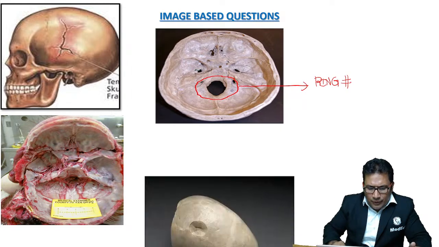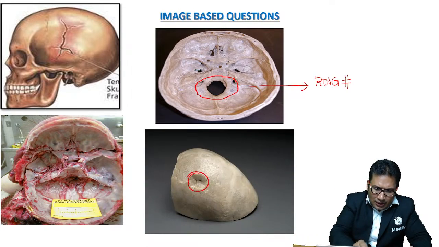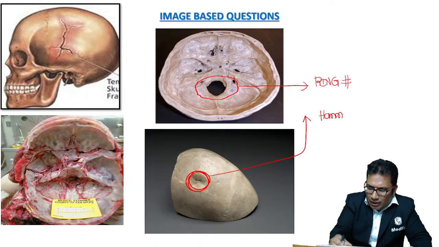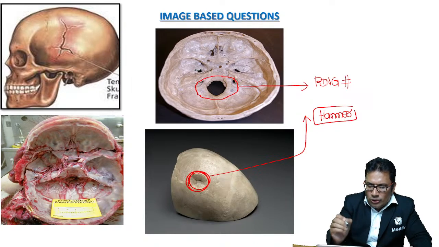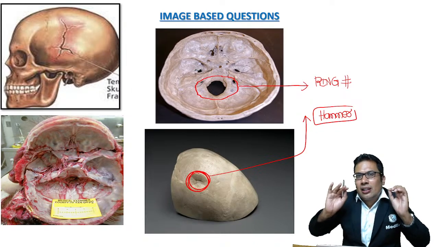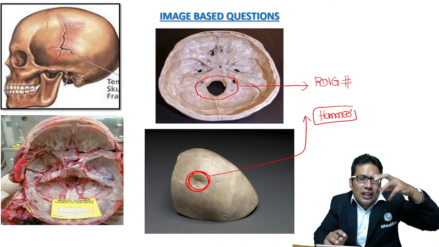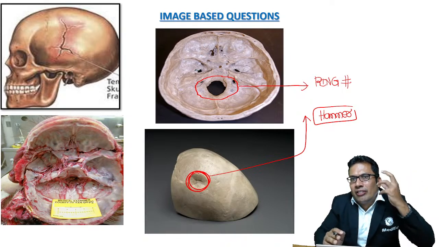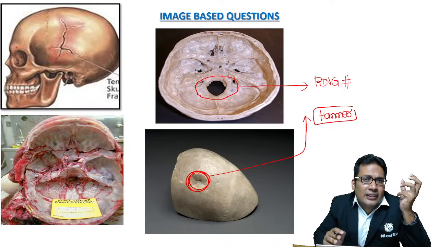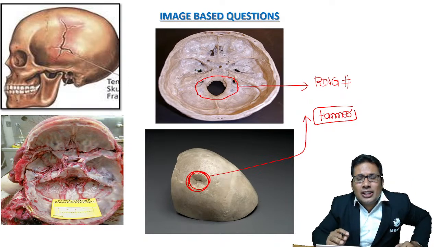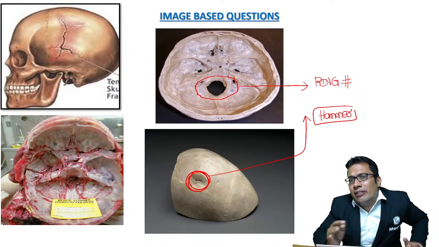The last one. Look at this last skull fracture. It is caused by a hammer. A fracture caused by a heavyweight object which has a small striking surface, for example a hammer, which has a small striking surface but is a heavyweight object.